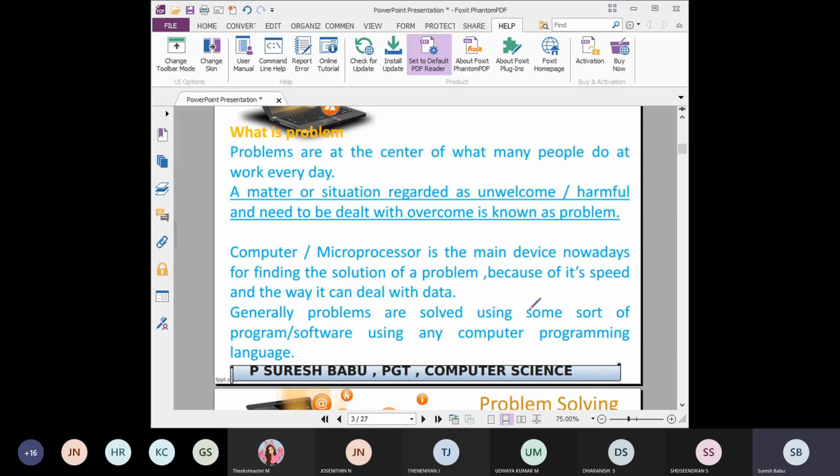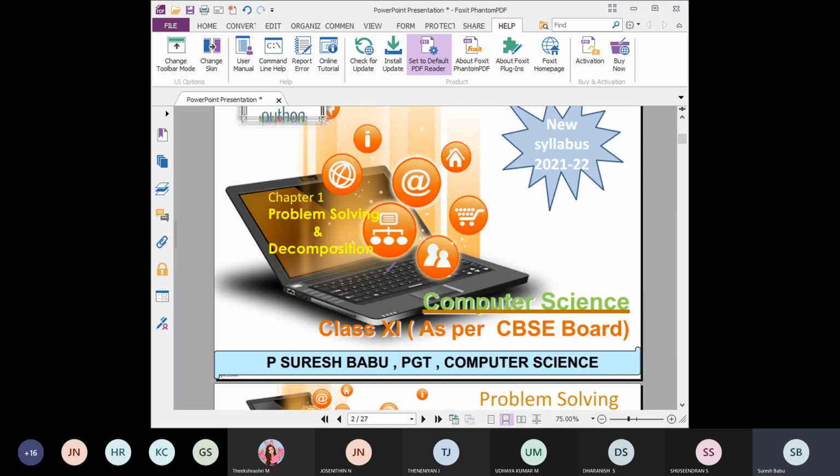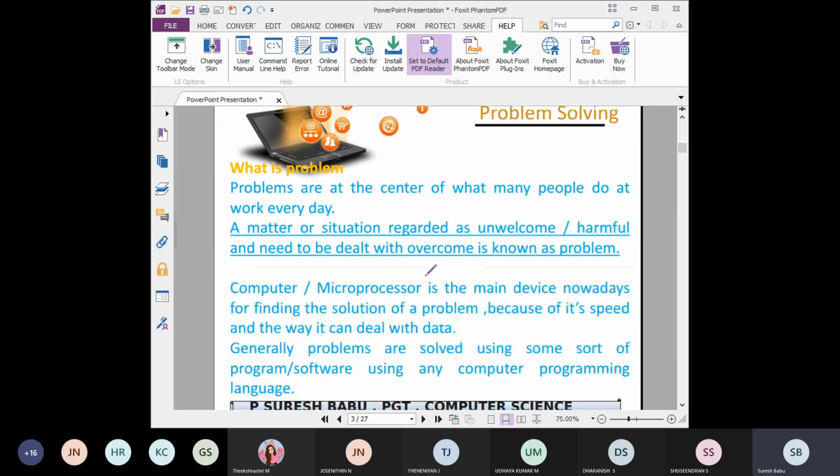So actually, what is a problem? Okay, so this chapter relates to problem solving and decomposition. Problem solving, first we should know about the problem. What is a problem? Whatever we are processing in the real world, whatever we are dealing with in the real world, that is called a problem. We need some solution. How to tackle that? How to get the solution? How to find the correct way to process, right?